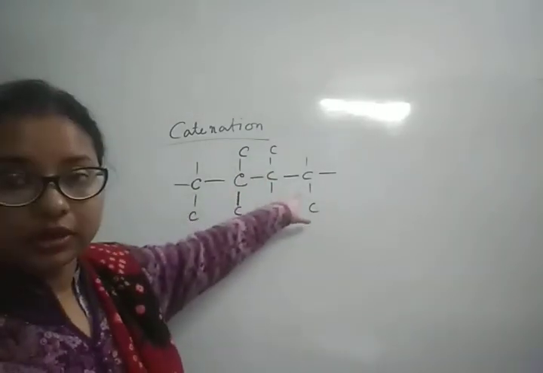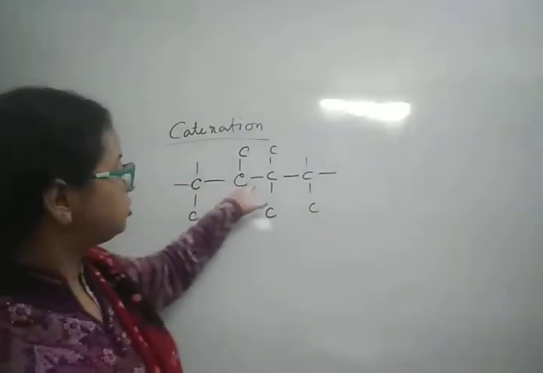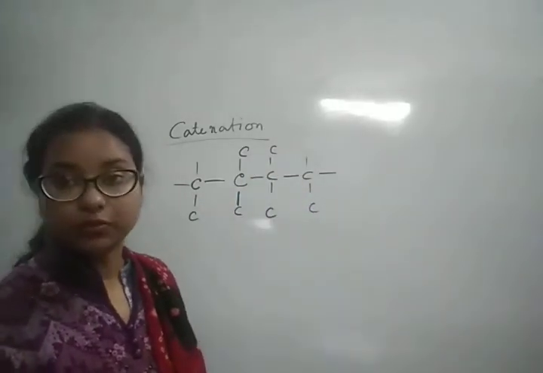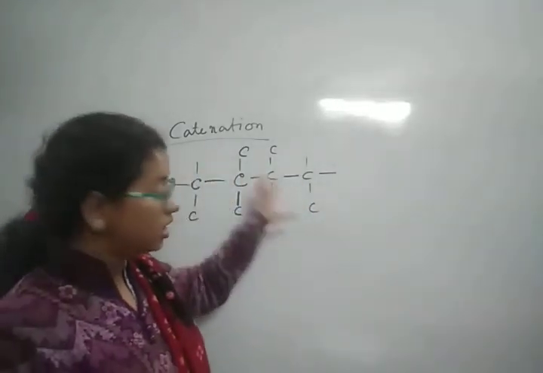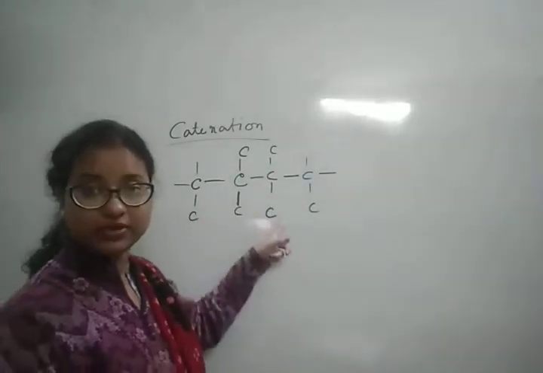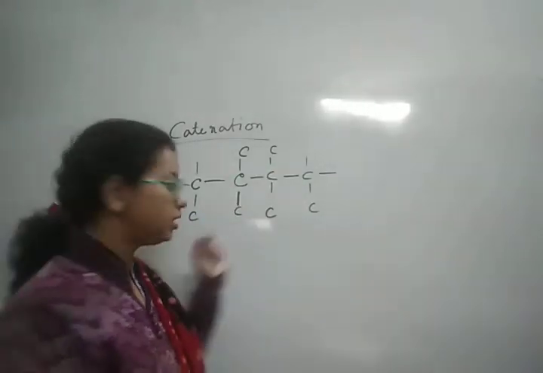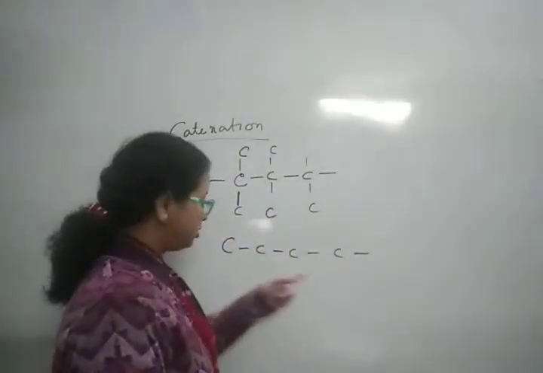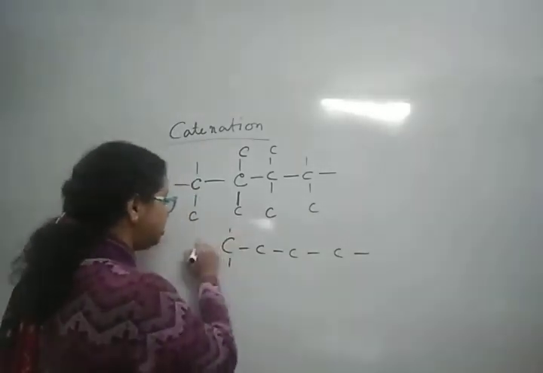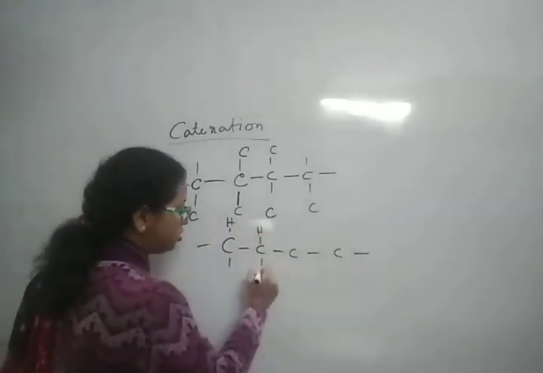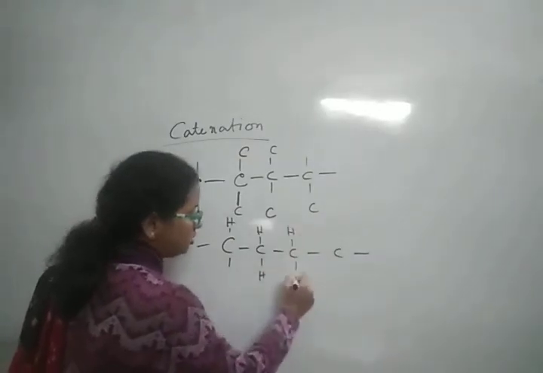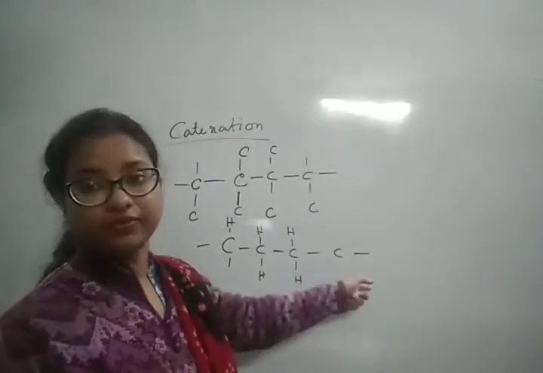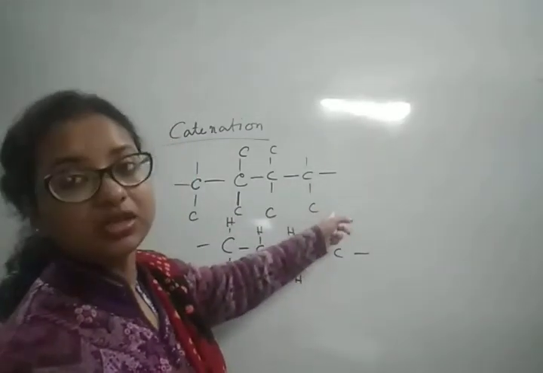See, this is a chain, no? So the carbon atoms are forming a chain, and in this manner a long chain is possible. It may be branched, this is a branched chain we will say, or a single chain is also possible, like this. Single chain. Without branches, there will be hydrogen atoms. Here, if we have hydrogen instead of carbon, this is a single long chain, and this one is a branched chain.